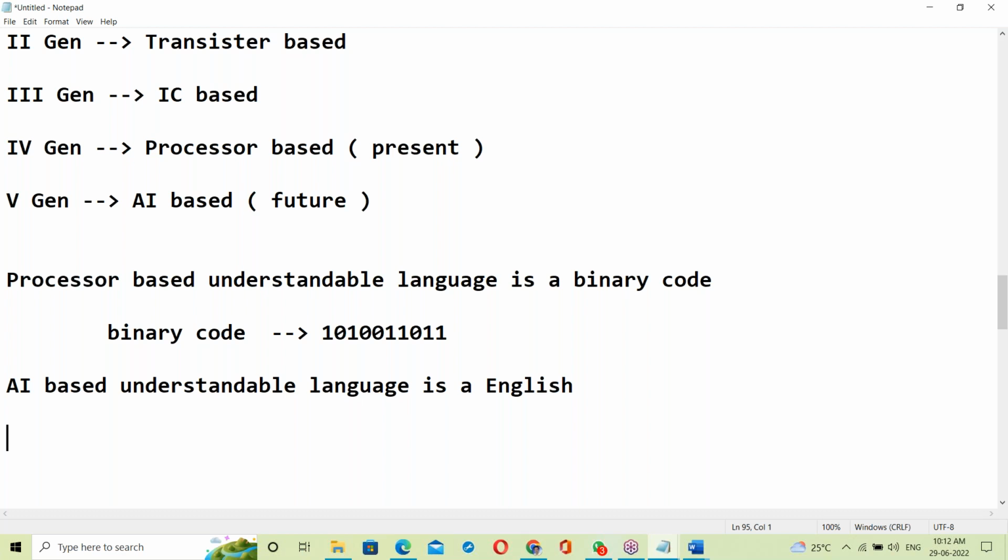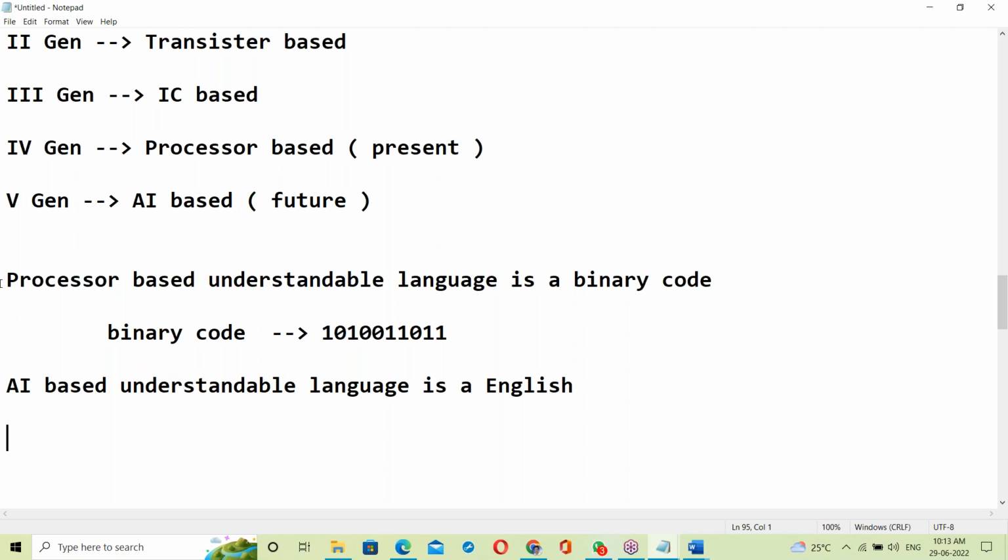In future, we are going to use all AI based tools, just installing them and working with them. If you say it in English, it will work automatically. AI based understandable language is English.